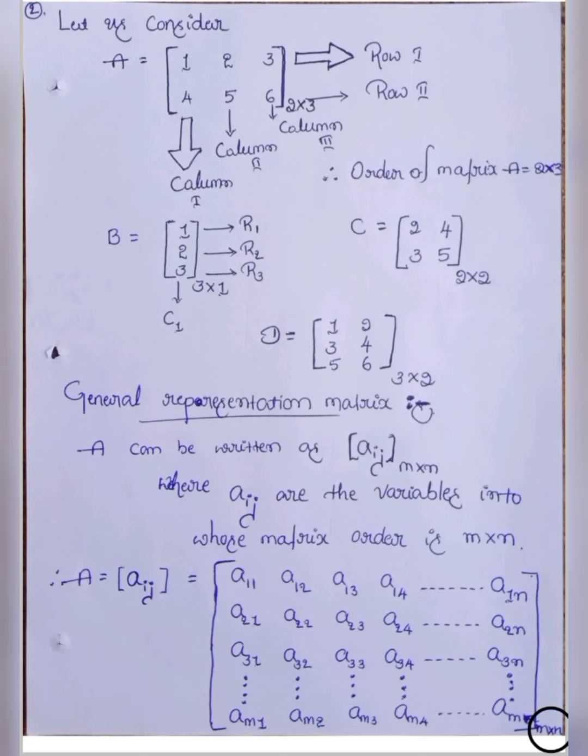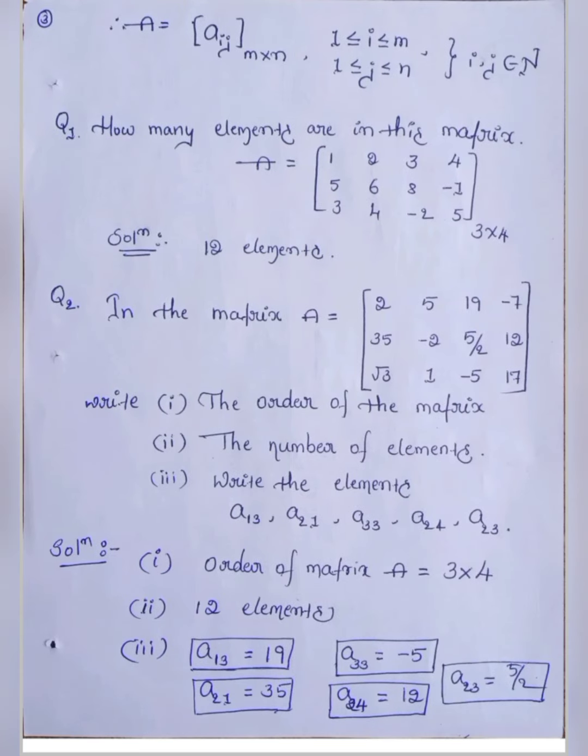So next, how many rows are there? M rows in the matrix. And how many columns are there? N columns in the matrix. Where capital A equals Aij, m by n, i lies between 1 to m, or 1 is less than or equal to i, less than or equal to m.